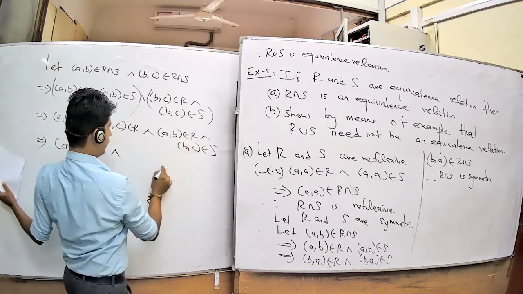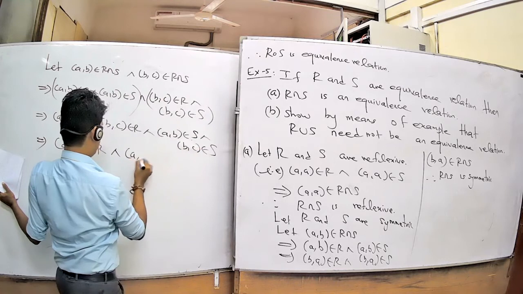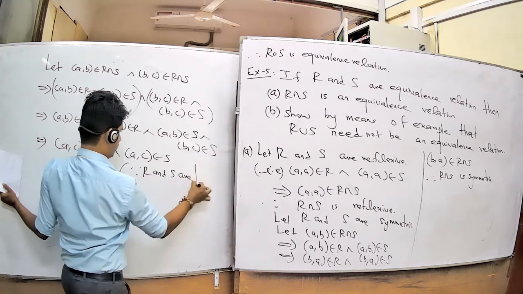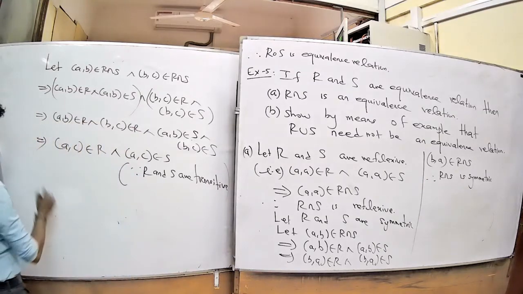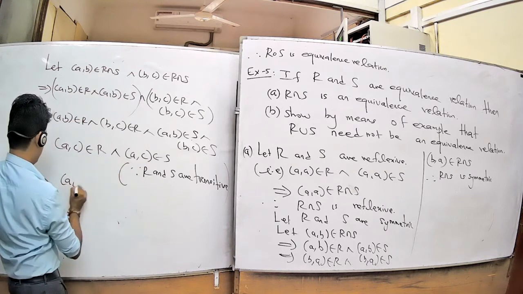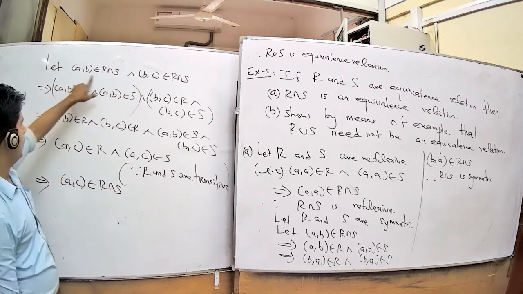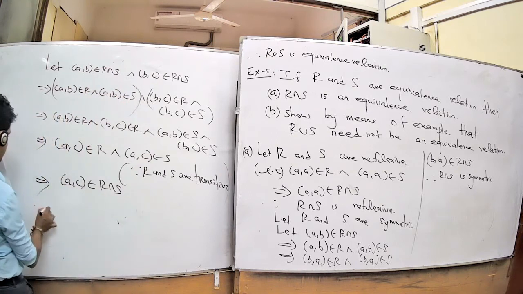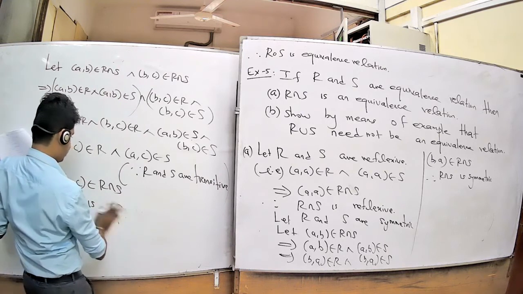Here, (A, B) belongs to S and (B, C) belongs to S, therefore (A, C) belongs to S because S is transitive. This implies (A, C) belongs to R and (A, C) belongs to S, which means (A, C) belongs to R intersection S. We assumed (A, B) belongs to R intersection S and (B, C) belongs to R intersection S, and we proved (A, C) belongs to R intersection S, which means R intersection S is transitive.